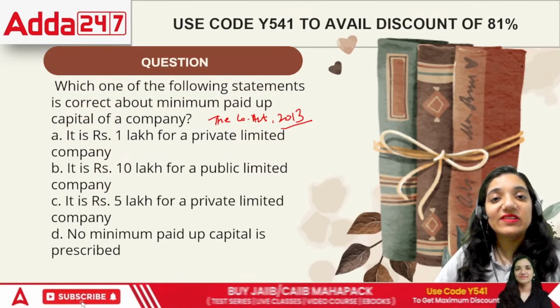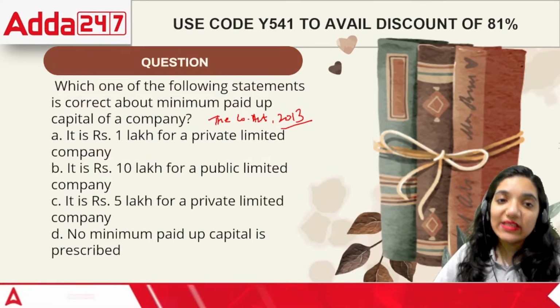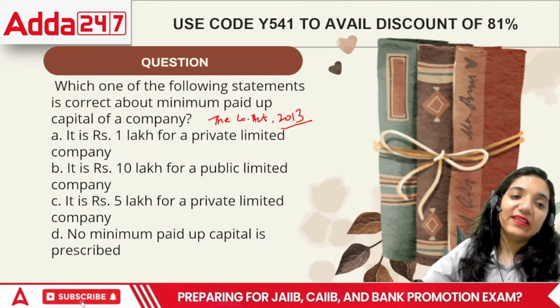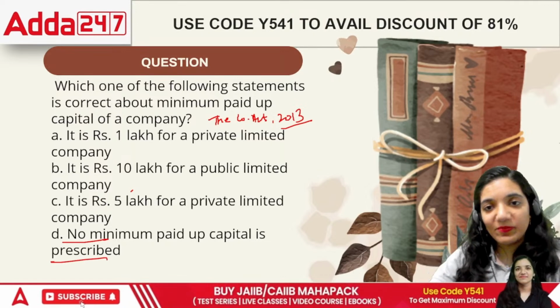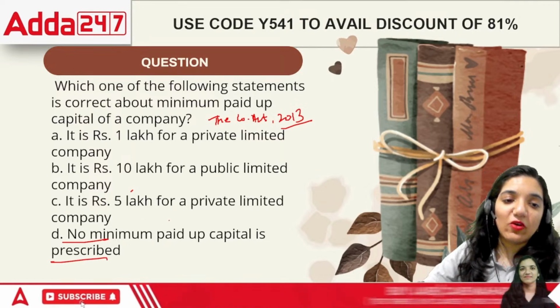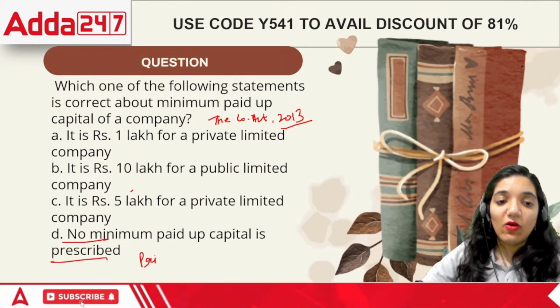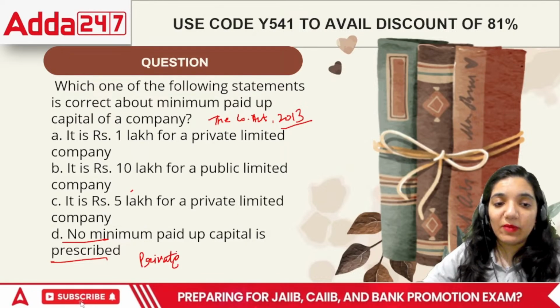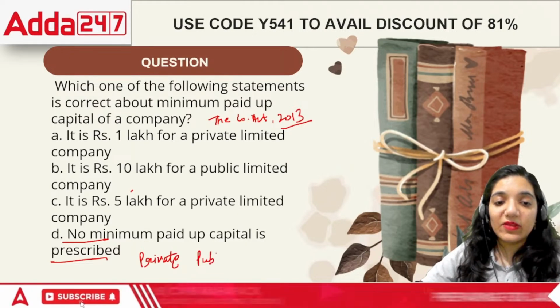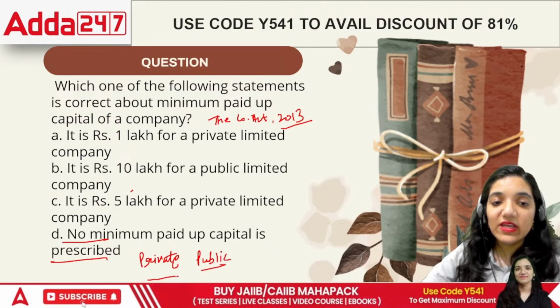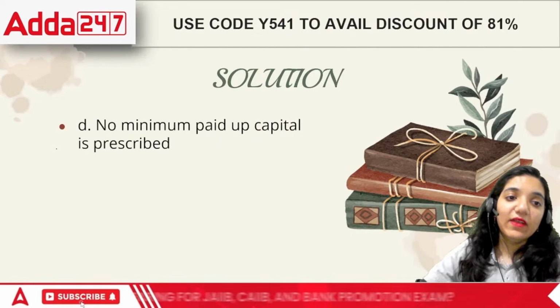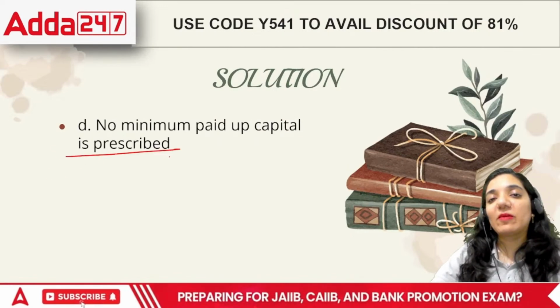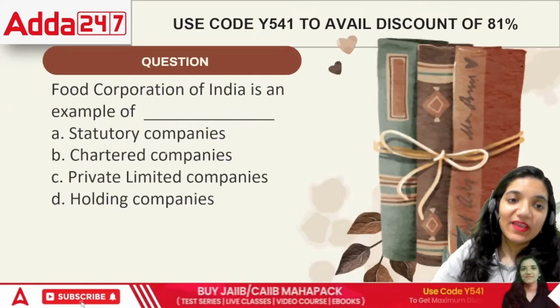But when we talk about this entire Companies Act 2013, under this, they said there is no minimum paid up capital for both the parties. That means either if we talk about the private company or if we talk about the public company, for both the companies altogether, there is no specific paid up capital prescribed.